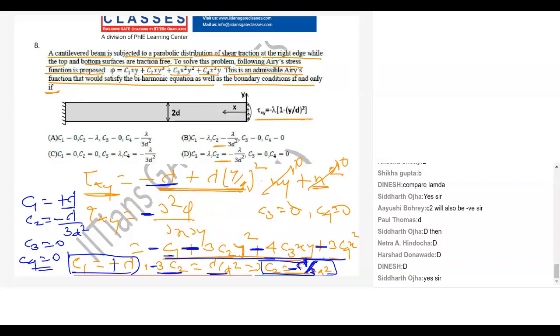Write tau xy in terms of phi and then compare the variable terms. What are the variables? Constant, y square term, xy term, and x square term. But we know the variation is given by this equation, and here the xy term and x square term are not present, meaning your constants are 0. Only the constant term and y square term remain. So the answer is D.